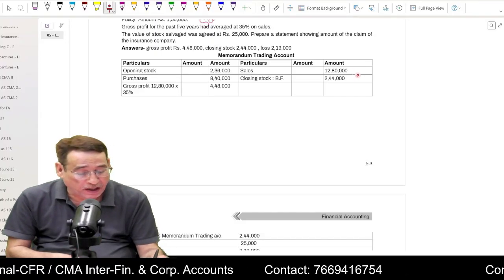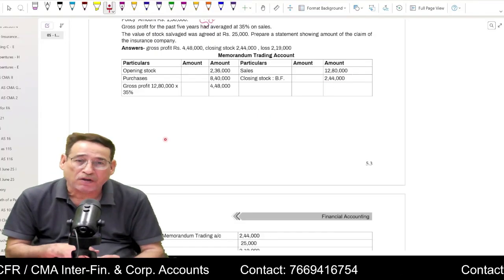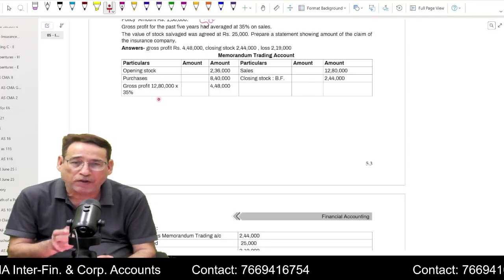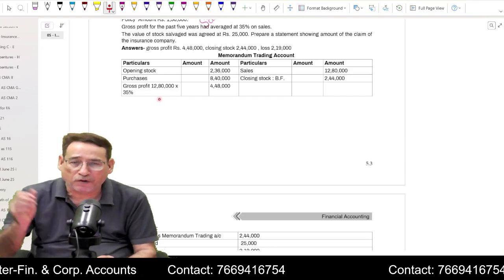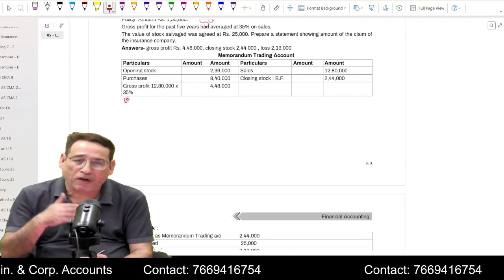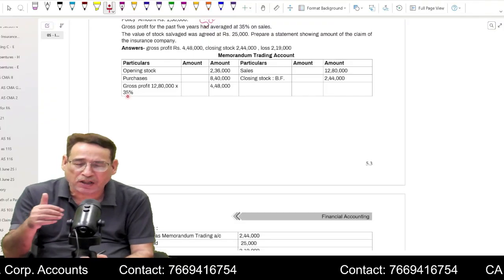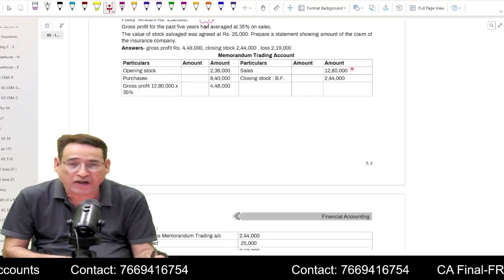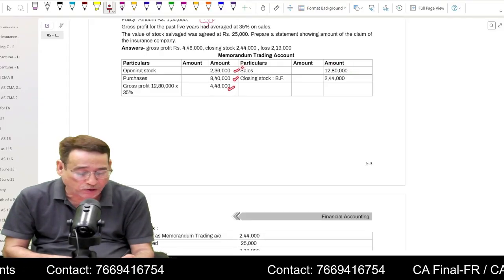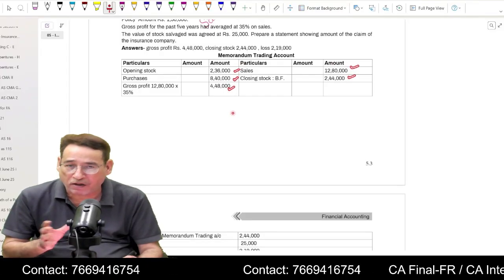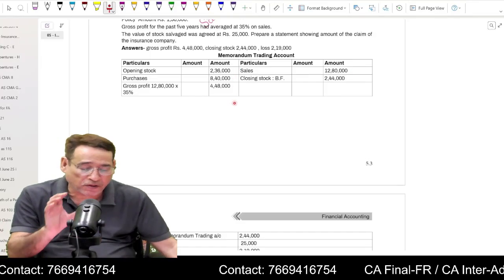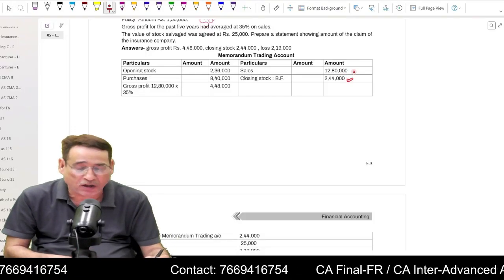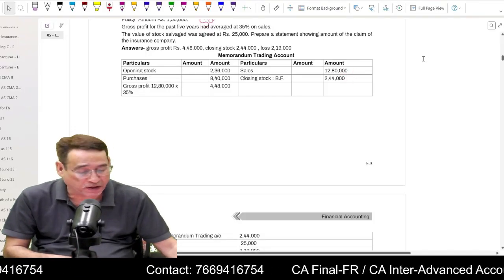Now, because the stock has been lost, we have to actually find out the stock. But the problem is how to find out the stock. We are not having the gross profit. So generally in the question, it will be given to us what was our past year rate of gross profit. Now gross profit rate, let us say of earlier year is 35%. It could be given to you in this way, that average rate of gross profit is so and so. So you simply apply that gross profit rate to your current year's sales. So you can get your gross profit. Now you have all these items. Now you balance it, you will get the closing stock. That means the first step is to determine the amount of closing stock. So we may say that on the date of fire, our closing stock should have been 2,44,000. Is it clear to you?